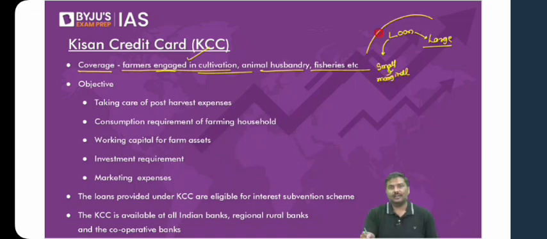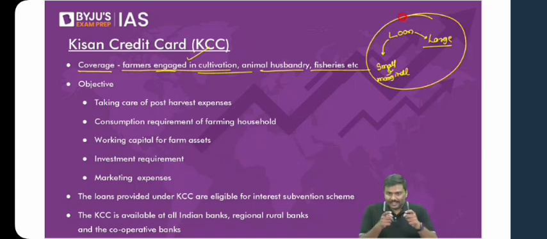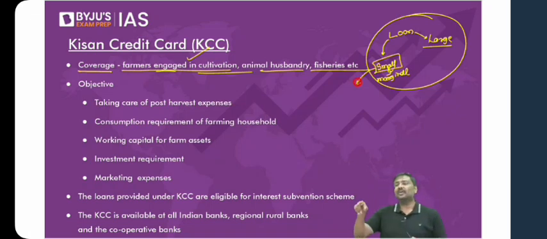So the argument is simple. Many of you ask me, sir, how much loan is given? It is not uniform. From one kind of farmer to another kind of farmer classification, it will change. It will keep on changing under Kisan credit card. Even within small farmers, you can have different classifications. A small farmer who is cultivating on a piece of land owned by the same farmer. A small farmer who is cultivating on a piece of land owned by somebody else. A small farmer who is cultivating on a piece of land with access to 365 days irrigation. I hope you understand the meaning here.